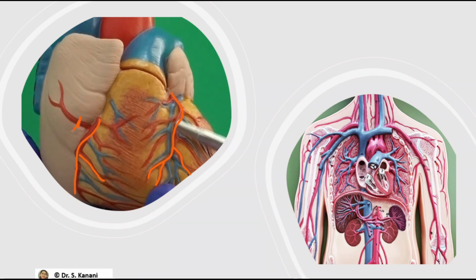If one of these branches is blocked by formation of plaque or blood clot, clearly the part of the wall of the heart that is supposed to receive oxygenated blood through that branch will be at risk of dying. And when the cells in the wall of the heart die, that would be heart attack. Depending on the wall of which chamber the cells die in,